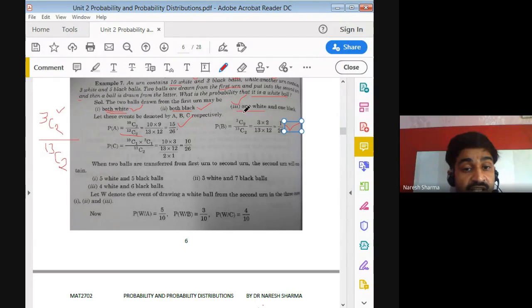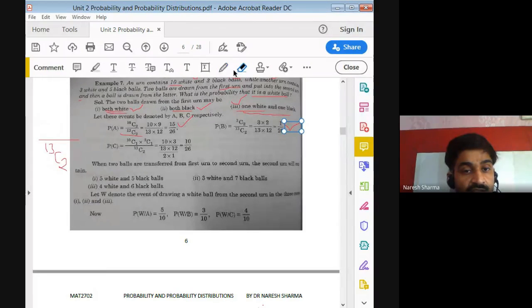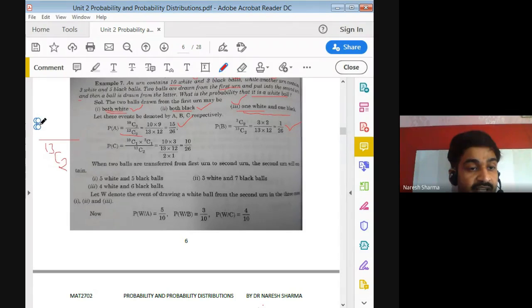Now one more case is possible: one white, one black. In that case, for one white, out of 10 we require one ball. And look here, please: when you say "and", we use the multiplication sign, the multiplicative law.